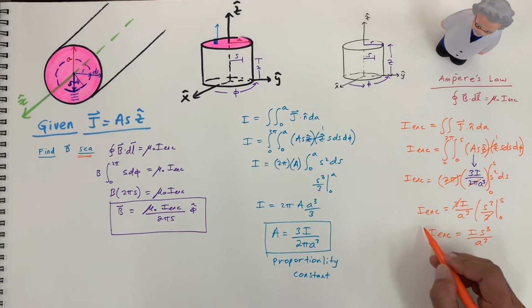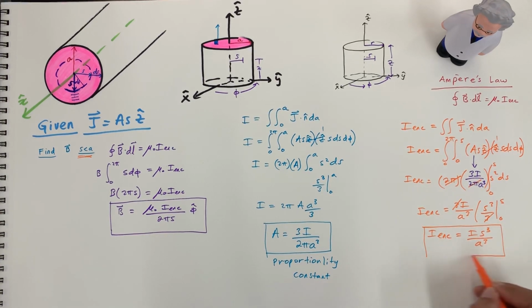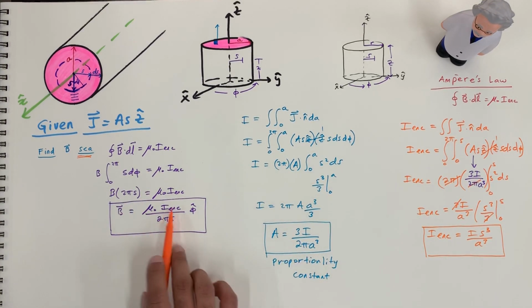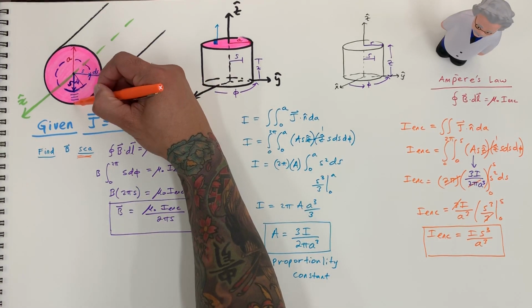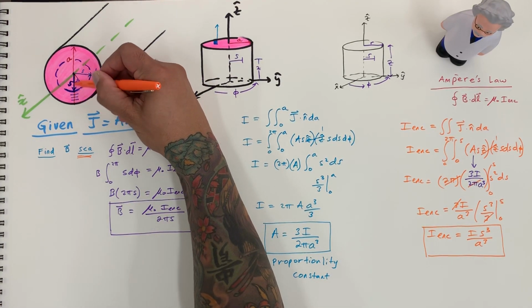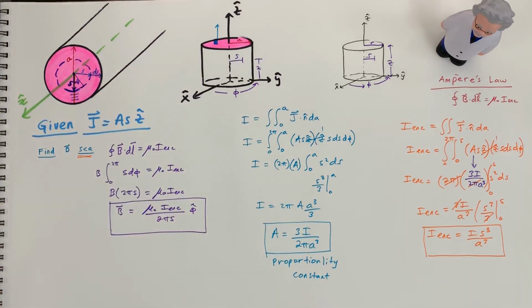Okay, so this right here is what we needed in order to evaluate the magnetic field of the inside region of this solenoid. Okay, so now we plug it in.